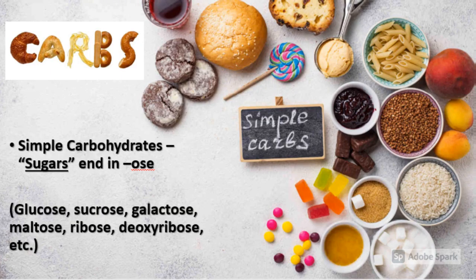All simple carbs are sugars that end in -ose, O-S-E. This is how you know it's a sugar. Examples include glucose, sucrose, galactose, maltose, ribose, deoxyribose.